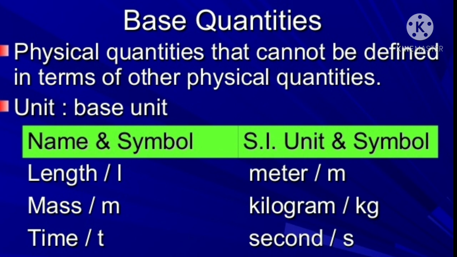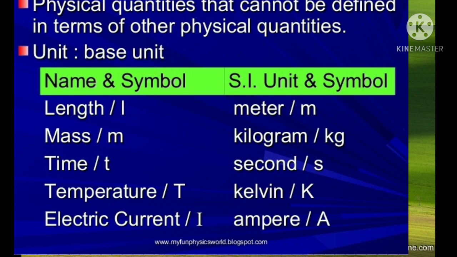The physical quantities that cannot be defined in terms of other physical quantities are called base quantities or fundamental quantities. For example, length, mass, time, temperature, electric current, amount of substance. These are the fundamental base quantities in physics.